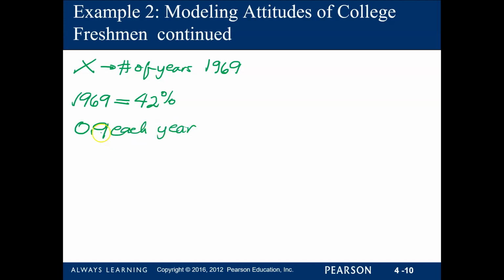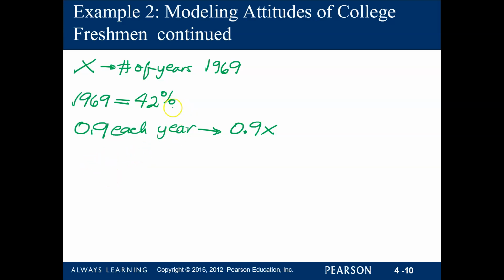So because there is a 0.9 each year, and we do not know how many years, we can represent this as 0.9x, okay? So the question is, how many years should pass before 100% of the college freshmen will think that being well off financially is very important?